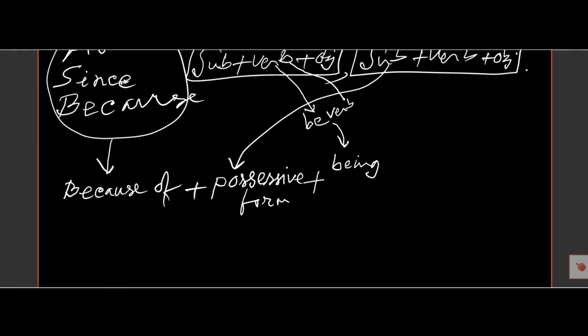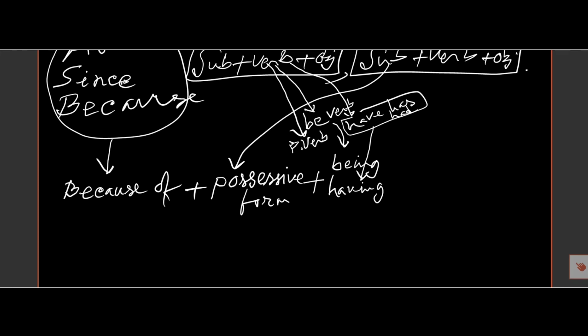If the verb is a have verb, have, has or had, it will be having. If there is a main verb, if there is a principal verb, then it will take the ing form.